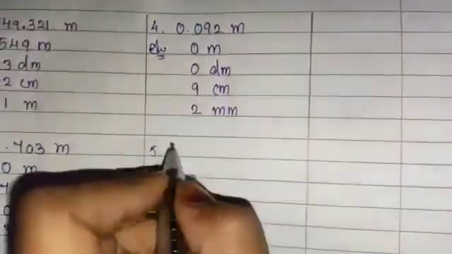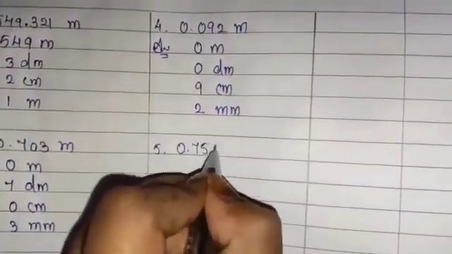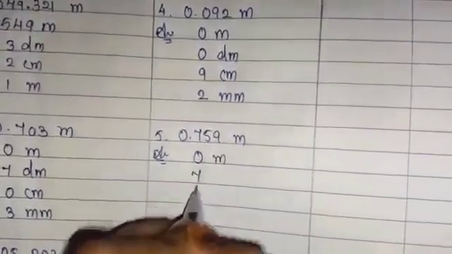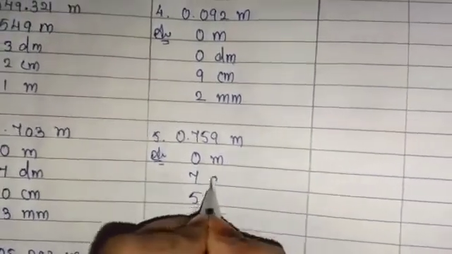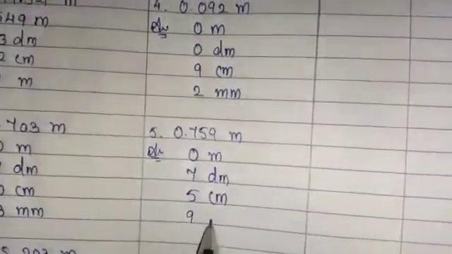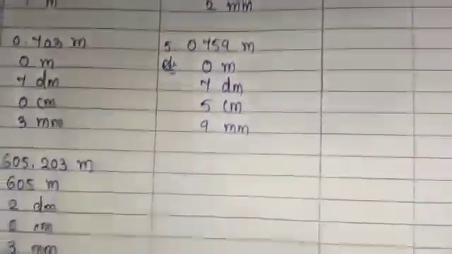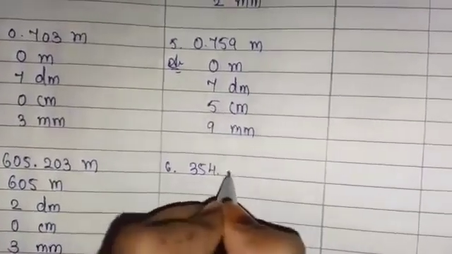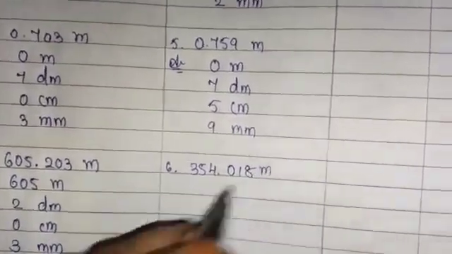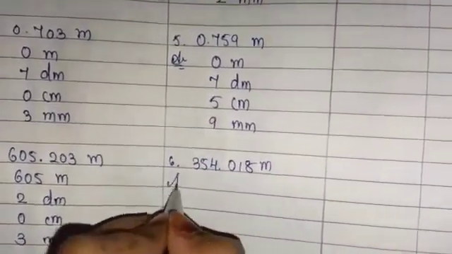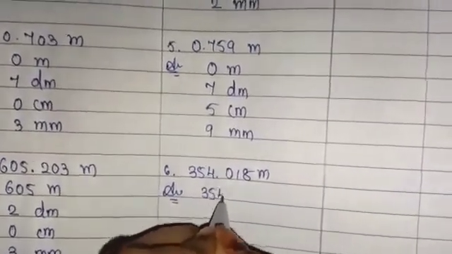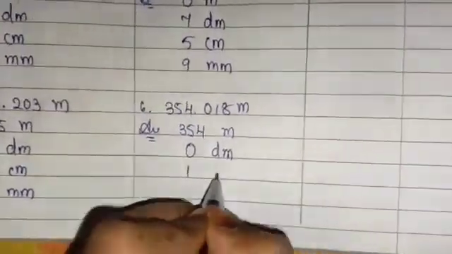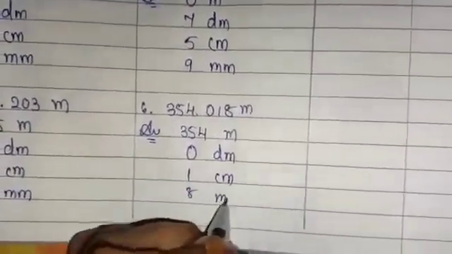Now number 5. That is 0.759 meter. So answer is what? So 0 is fully meter. Then 759. So 7 is what? Decimeter. 5 is centimeter and 9 is millimeter. Now number 6. Now number 6 is 354.018 meter. So before decimal, that is fully meter. So 354 is meter. Then we are having 0 decimeter. 1 is centimeter and 8 is millimeter.